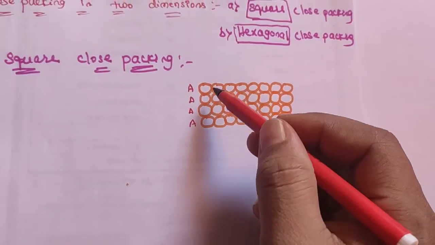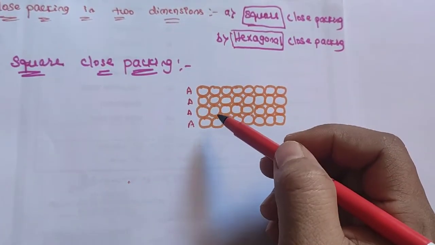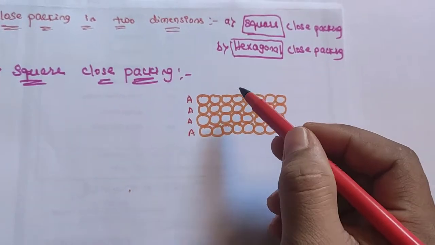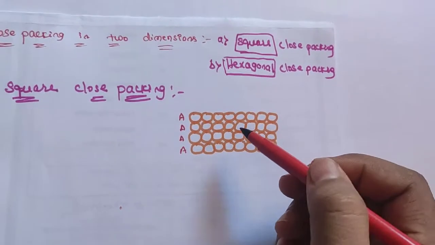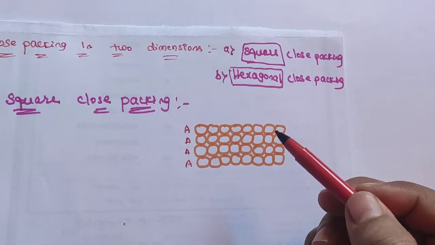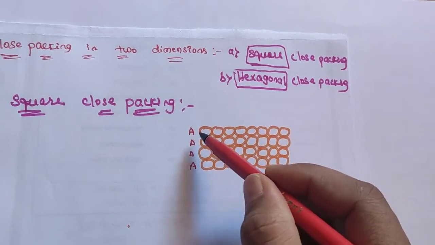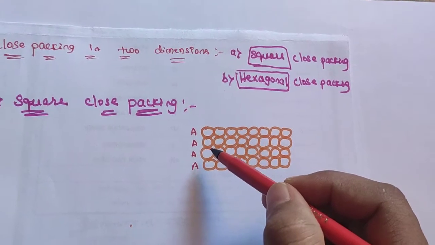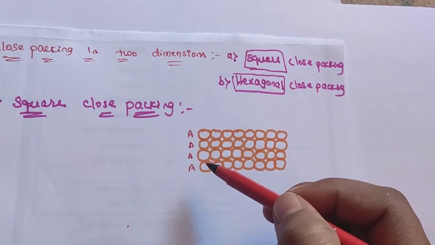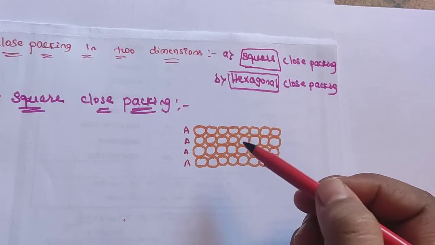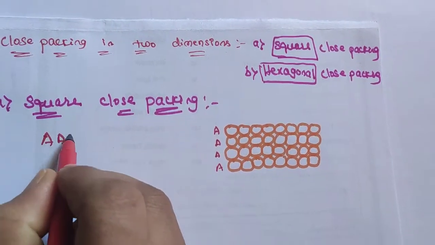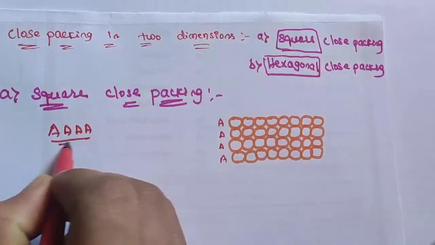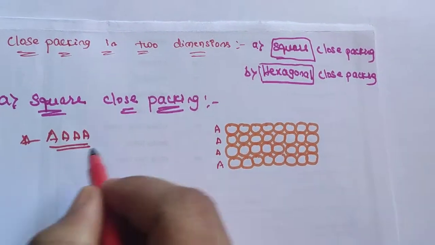Like that they are in a regular arrangement, meaning the arrangement in the first row is exactly the same as that in the second. Therefore the first row is represented as A, the second row is again A. Continuing this, we get an AAA type of arrangement.